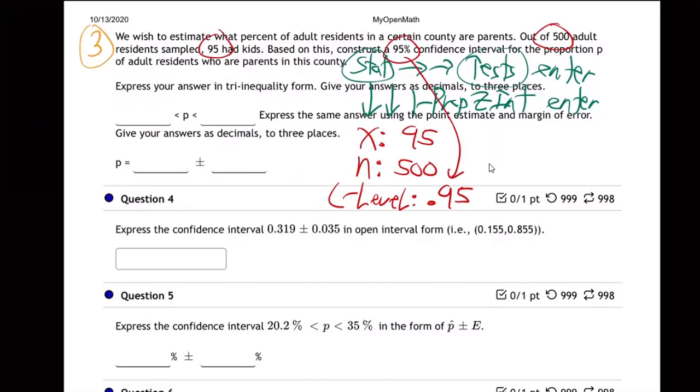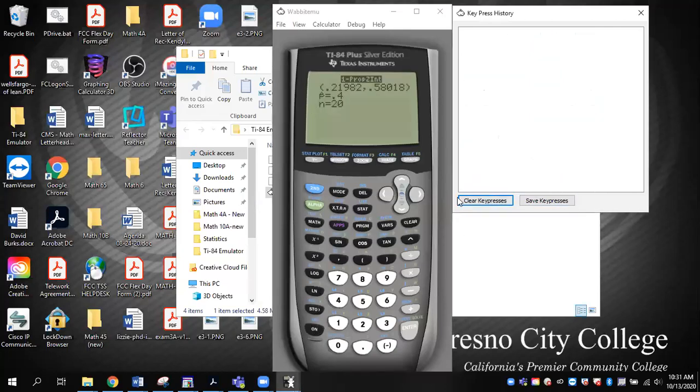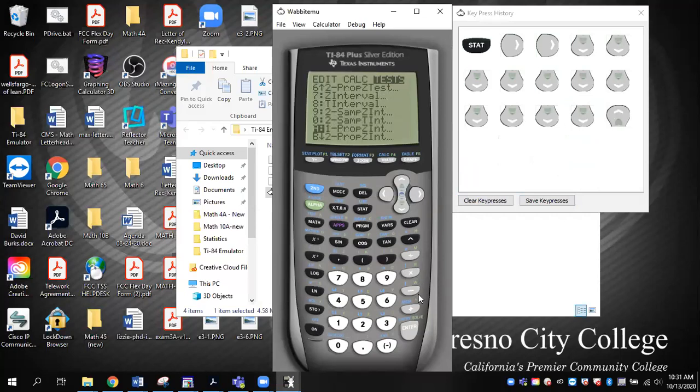So I'm going to do it too. 95, 500, confidence level 95. Let me show you on my calculator. So I'll turn it on. All right, here we go. So I hit stat, go over to test, go way down to 1 prop z interval, which is right there.